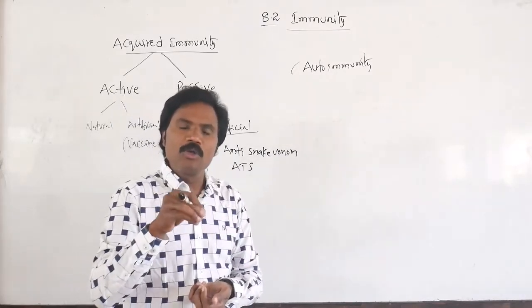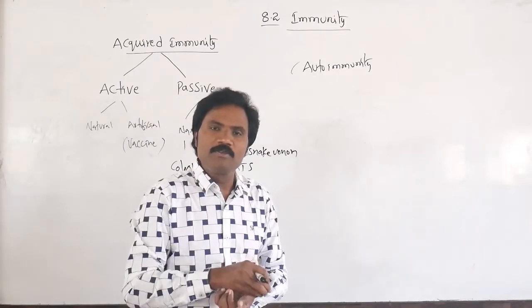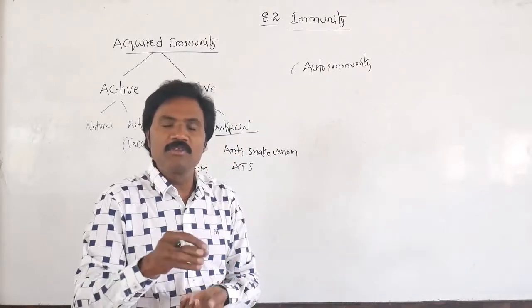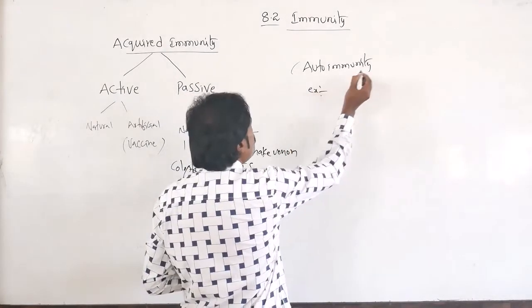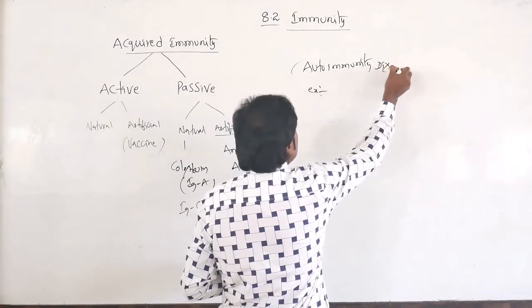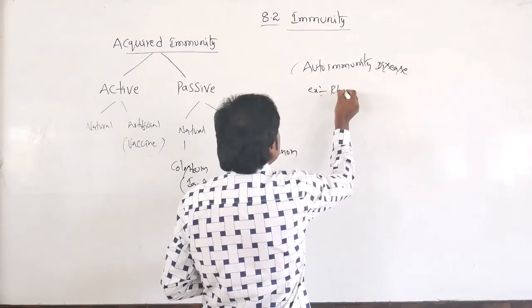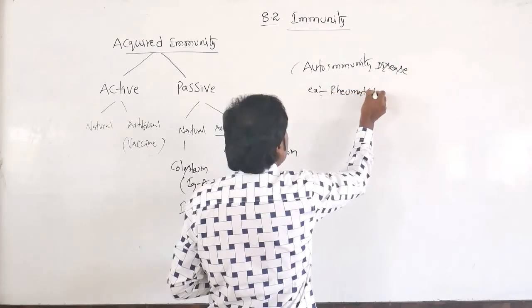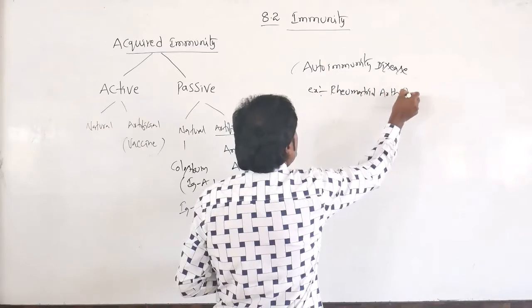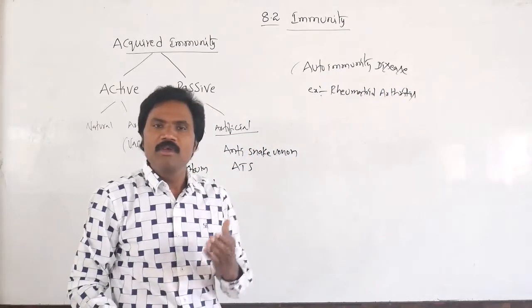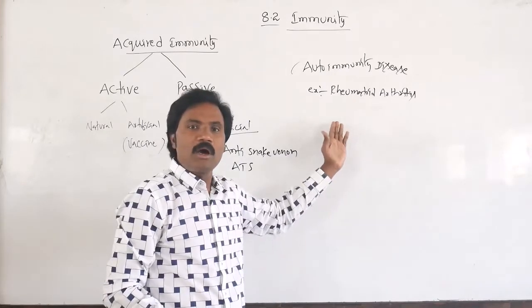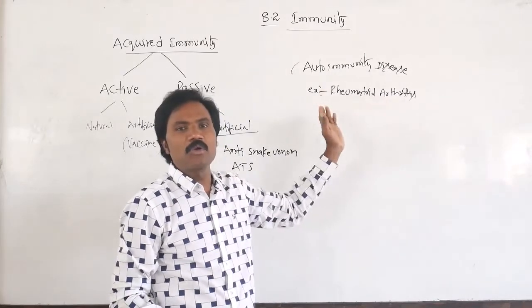So, what are autoimmune diseases? Any one example you can say, any one type of disease, that is rheumatoid arthritis. Best example of an autoimmune disease. Rheumatoid arthritis acts as a type of autoimmune disorder, autoimmune disease.